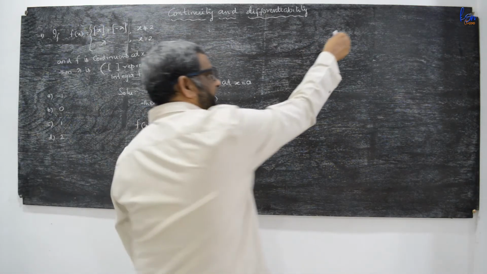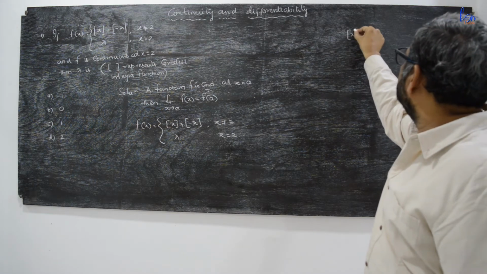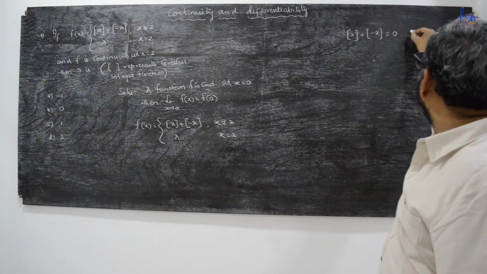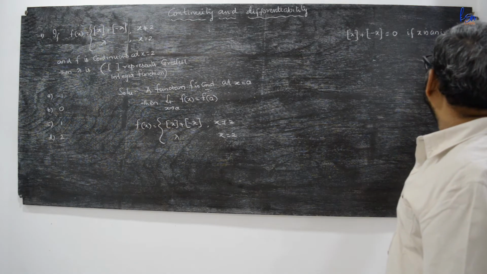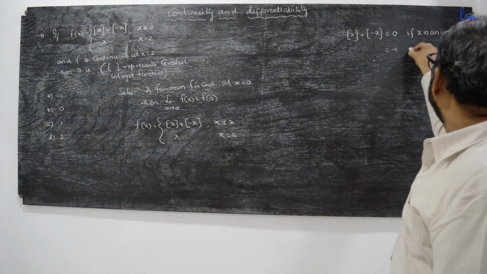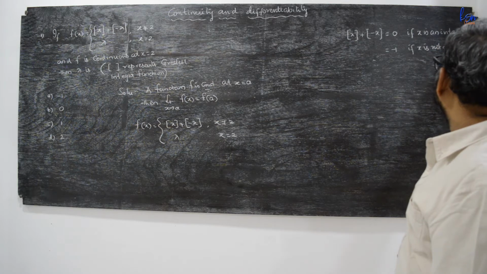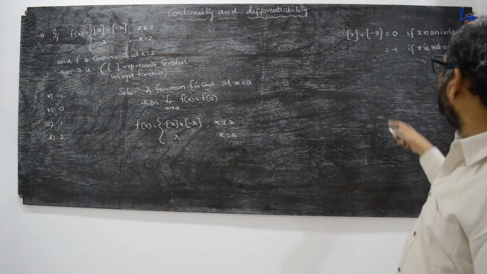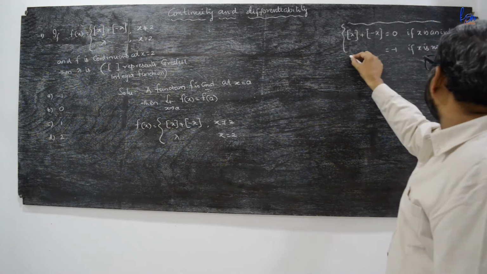Now we can define [x] plus [-x] is equal to 0 if x is an integer, and equal to minus 1 if x is not an integer. So here this is one formula for the integral part.